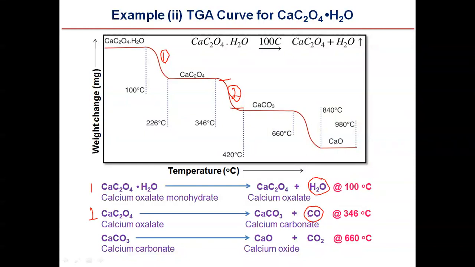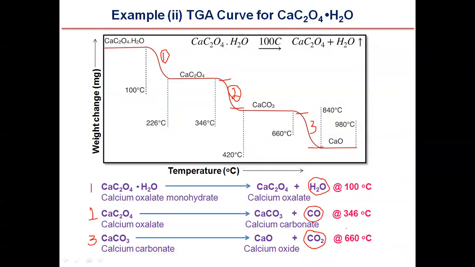The third curve corresponds to the decomposition of calcium carbonate to calcium oxide, which is a thermally stable compound, and carbon dioxide. The change in weight from here to here corresponds to the molecular weight of carbon dioxide.